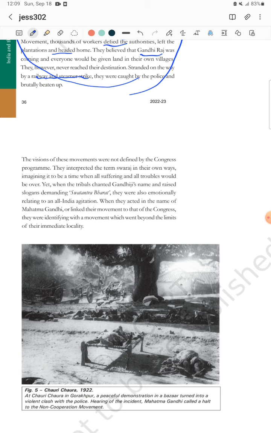The common people misunderstood the ideas, thoughts, stages and steps behind the movement, right? Gandhi spoke about Swaraj, and people took Swaraj in their own way. When they were suffering and in trouble, they thought this was the way they would come out. Just like the tribal people, when Gandhi spoke of Swaraj, they gave slogans like Swatantra Bharat, right?